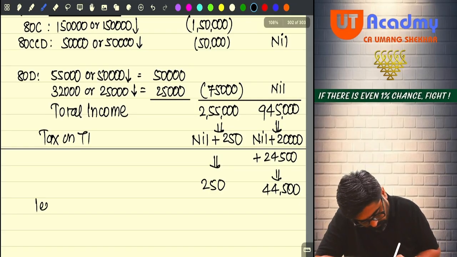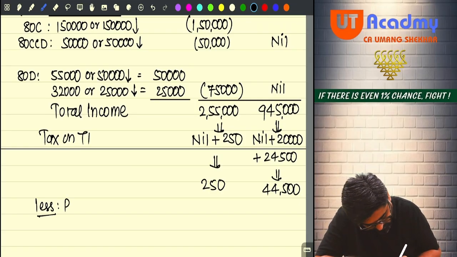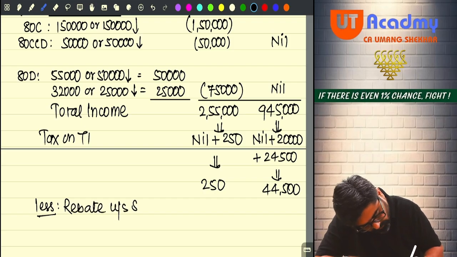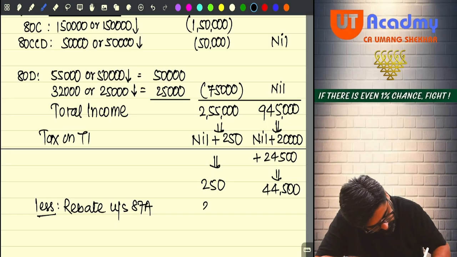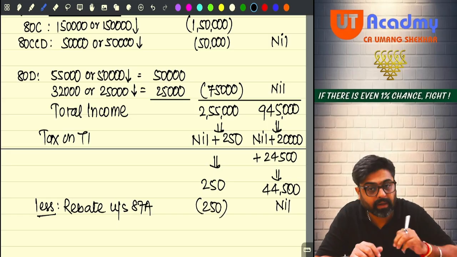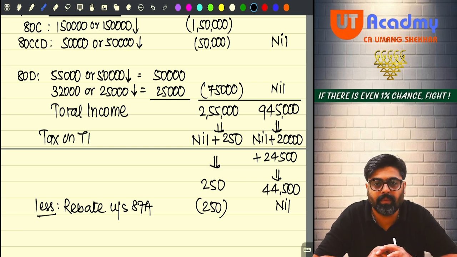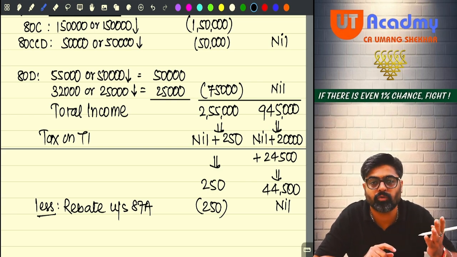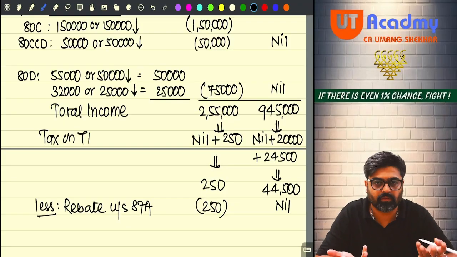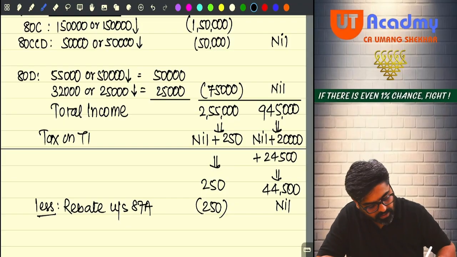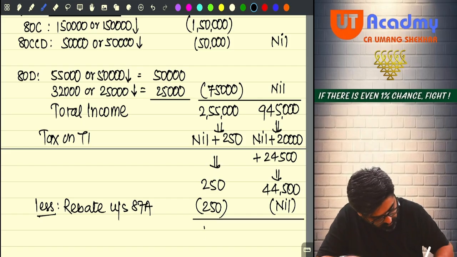Now less rebate under section 87A. The entire 250 will go for rebate, and here you are not going to get any rebate, because under 115BAC, if you want to claim rebate, your total income should be 7 lakh or less, which is not the case here. So this will be nil and this will be 44,500.